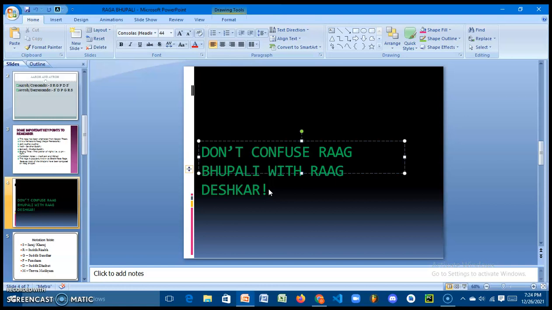I think you have understood the difference here, that the crescendo part is the same. So from this point of view we can say that the jati is Aurav, but the decrescendo part is not the simple sa dha pa ga re sa. The decrescendo part is sa dha pa dha ga pa ga re sa. Okay, so for this reason, from the point of view of decrescendo, we can say that the jati, or nature, of this rag is Aurav Vakra.